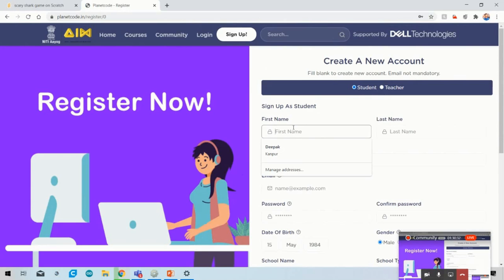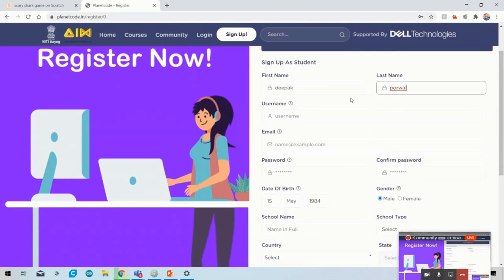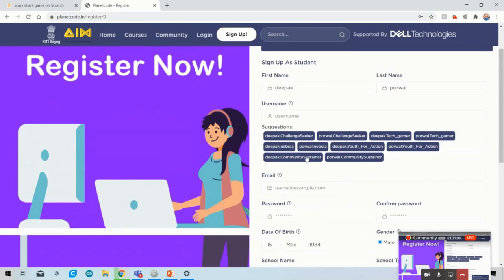So just simply fill in your details, like your name, last name, and username. The most important thing here is that you have to choose a unique username. Like someone has chosen the username Ankit triple two, Ankit triple four, meaning you have to always choose a very unique username.